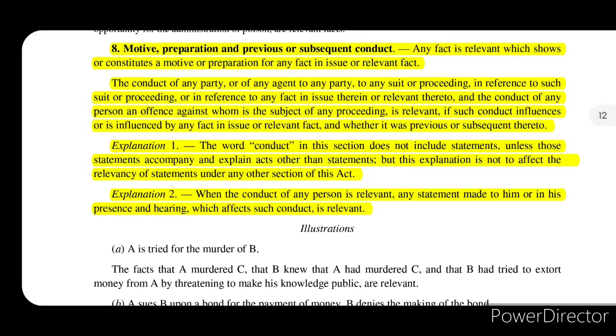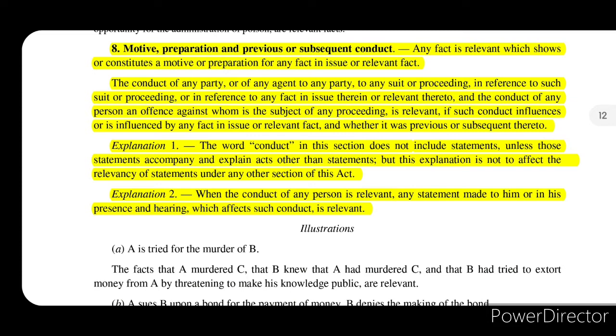The conduct of any party or of any agent to any party to any suit or proceedings in reference to such suit or proceedings or in reference to any fact in issue therein or relevant thereto, and the conduct of any such person, an offense against whom is the subject of any proceedings, is relevant if such conduct influences or is influenced by any fact in issue or relevant fact, and whether it was previous or subsequent thereto. So the time and occurrence of such fact is not important. It may be previous to it, it may be subsequent to it, that doesn't matter.